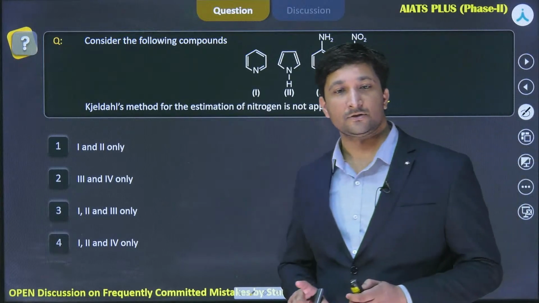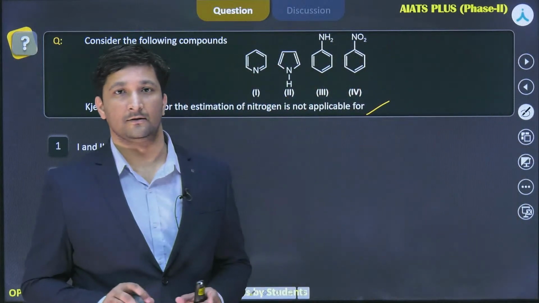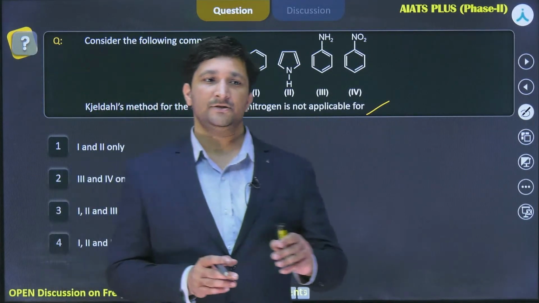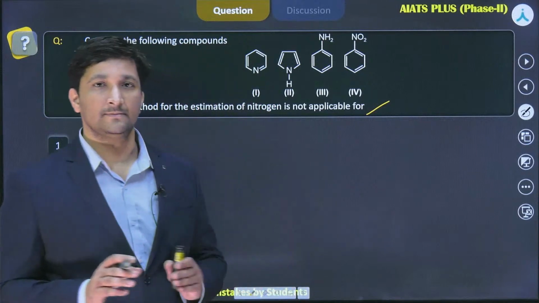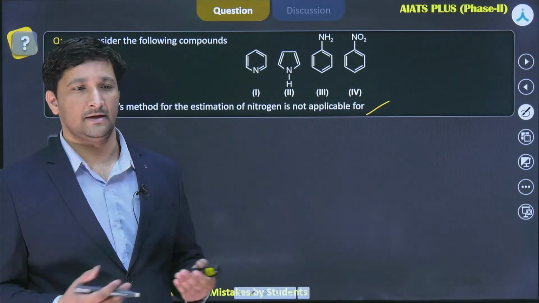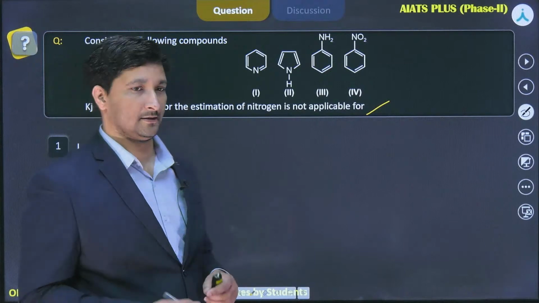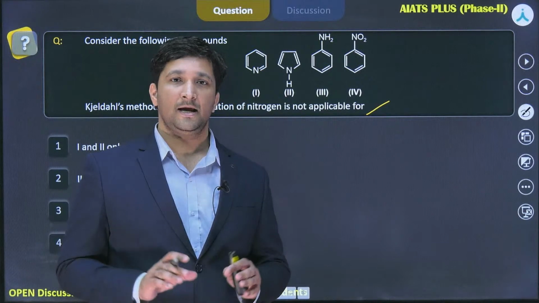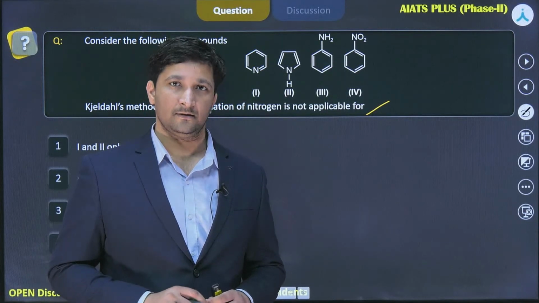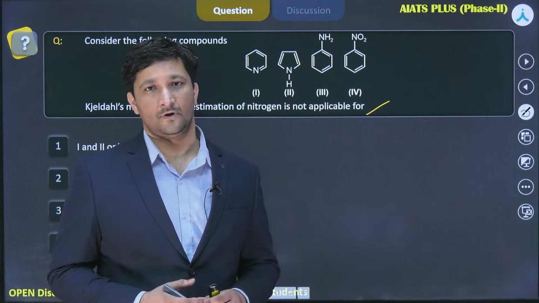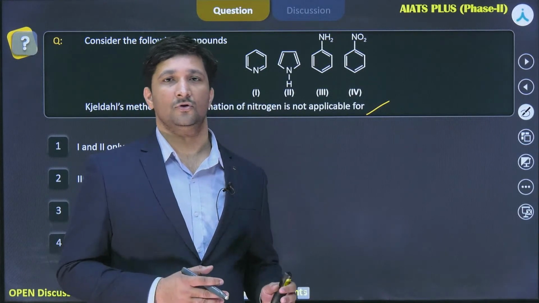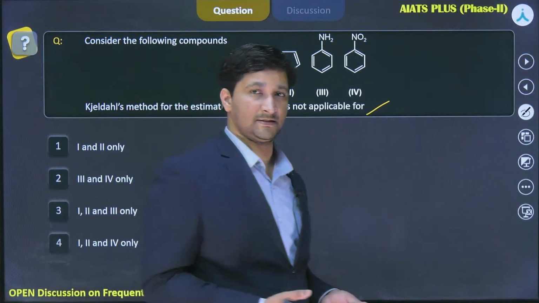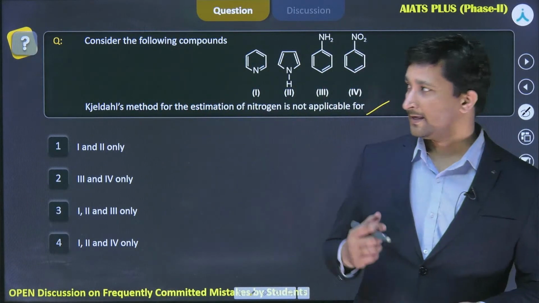Now, in the case of Kjeldahl method, it was very important that the formation of ammonium sulfate should take place. And as you can see here, if ammonium sulfate is not formed, then we cannot use Kjeldahl method. It has been observed that for azo compounds, nitro compounds, and nitrogen which is present in a ring, ammonium sulfate is not formed. So therefore, nitrogen in such compounds is not estimated through Kjeldahl method.